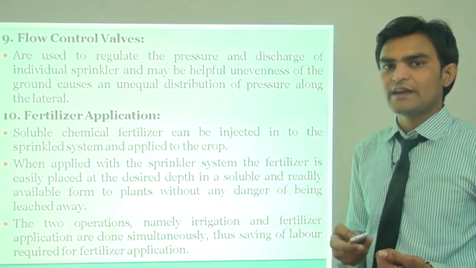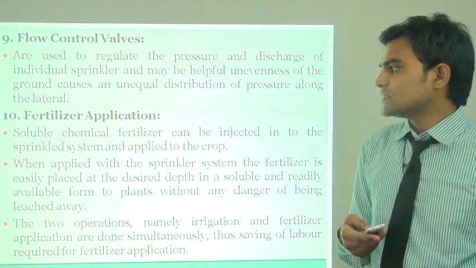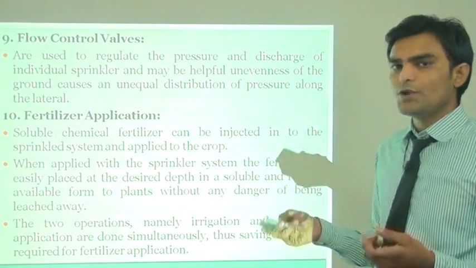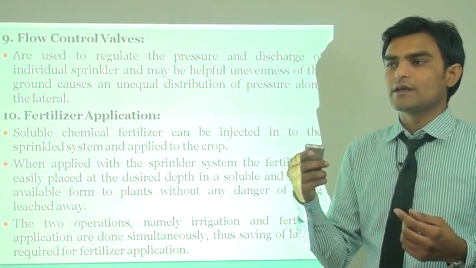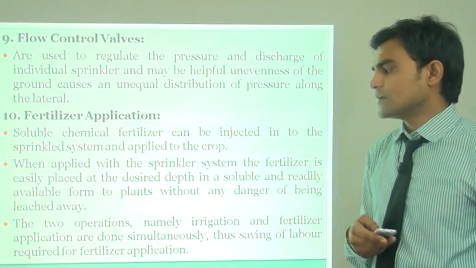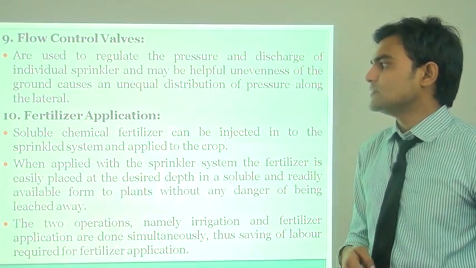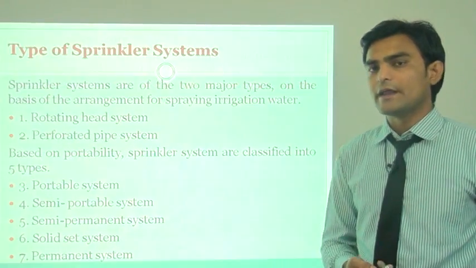Through the sprinkler irrigation we can give the fertilizer, which is known as fertigation, and uniformly we can distribute the fertilizer for the crop germination and crop growth, and we can easily get higher production and higher yield.